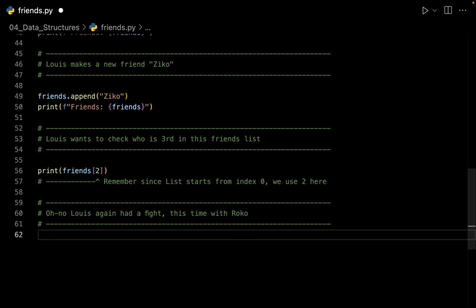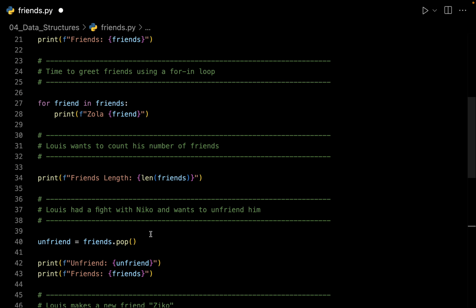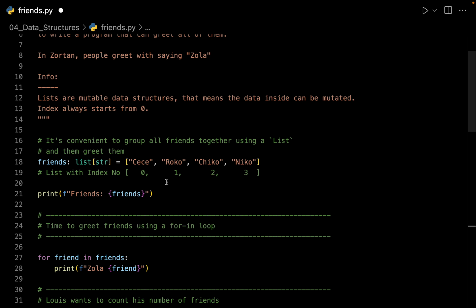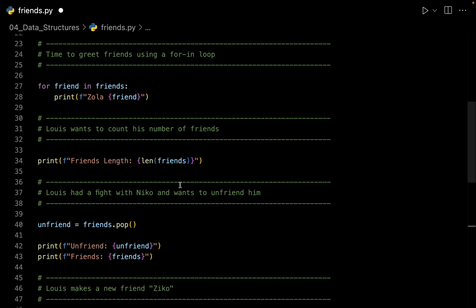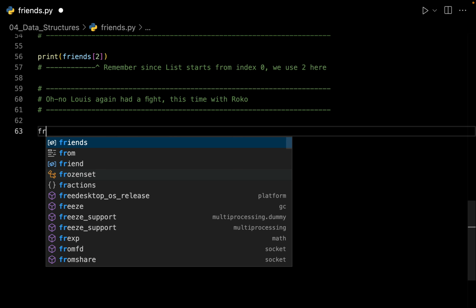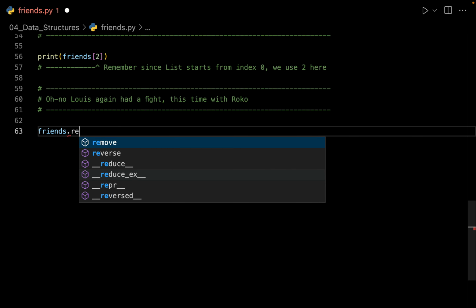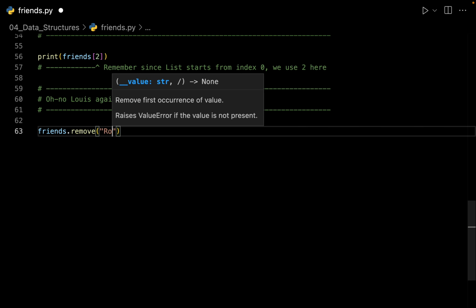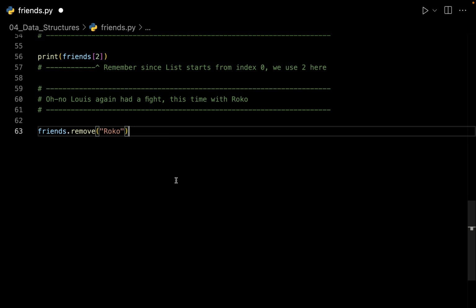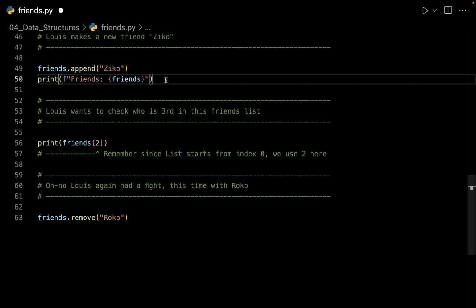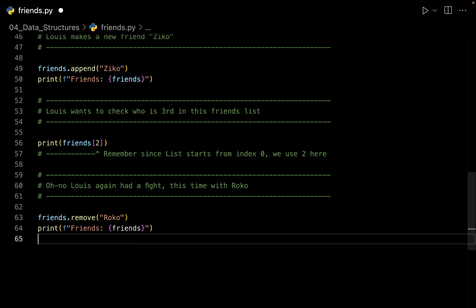Let us go back. This time Louis again had a fight, but this time he had a fight with Rocco, and we need to remove Rocco from our list as well. Let me scroll to our list. If you see, Rocco is inside our list at index number 1. So let me show you how we can do this. So let us go down. Here I can say from my list of friends, I simply want to remove Rocco. That's it. Let me copy this line and paste it over here, and let us try running this file.